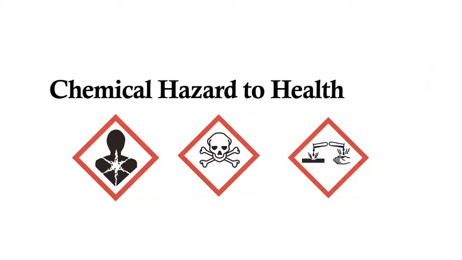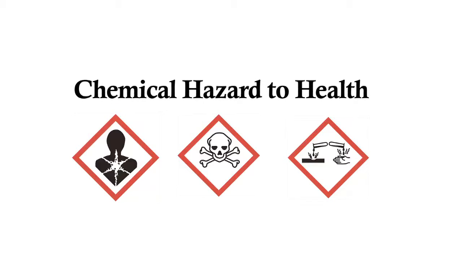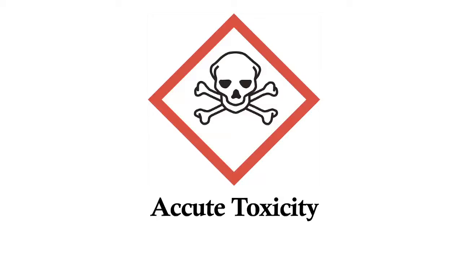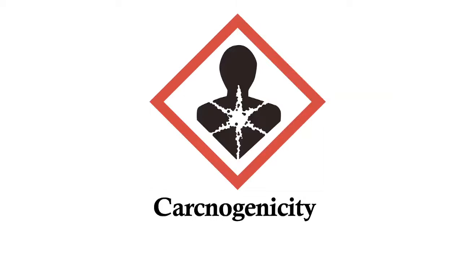Second, we have the chemical hazard to health. Under the regulations, the definition of the chemical hazard to health is, first, any chemical that is listed in Schedule 1 or Schedule 2. Second, any chemical that has health hazard categories, for example, if the chemical has acute toxicity, or skin corrosion or carcinogenicity. That means this is a chemical that is classified under chemical hazard to health. Third, we have the pesticides that are listed under the Pesticide Act. And fourth, the last definition for the chemical hazard to health is the scheduled waste that is regulated by the Department of Environment under the Environmental Quality Scheduled Waste Regulations.